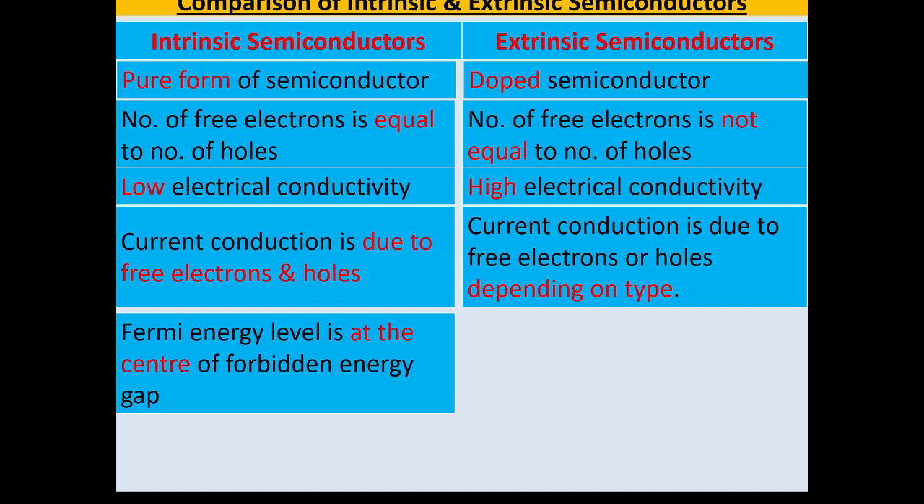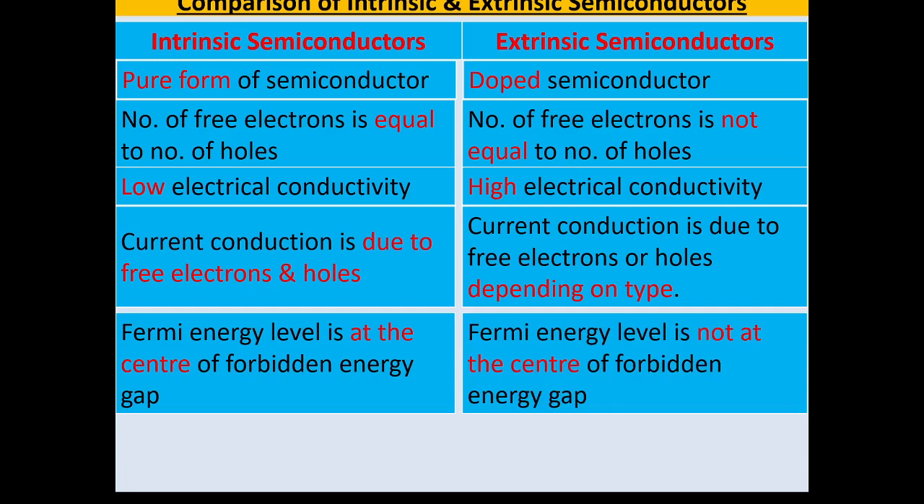In an intrinsic semiconductor, the Fermi energy level, that is the average energy level, lies exactly at the center of the forbidden energy gap, equidistant from the valence band and conduction band. Whereas in an extrinsic semiconductor, the Fermi energy level is not at the center of the forbidden energy gap. It is shifted either towards the valence band or towards the conduction band, depending upon the type of extrinsic semiconductor.